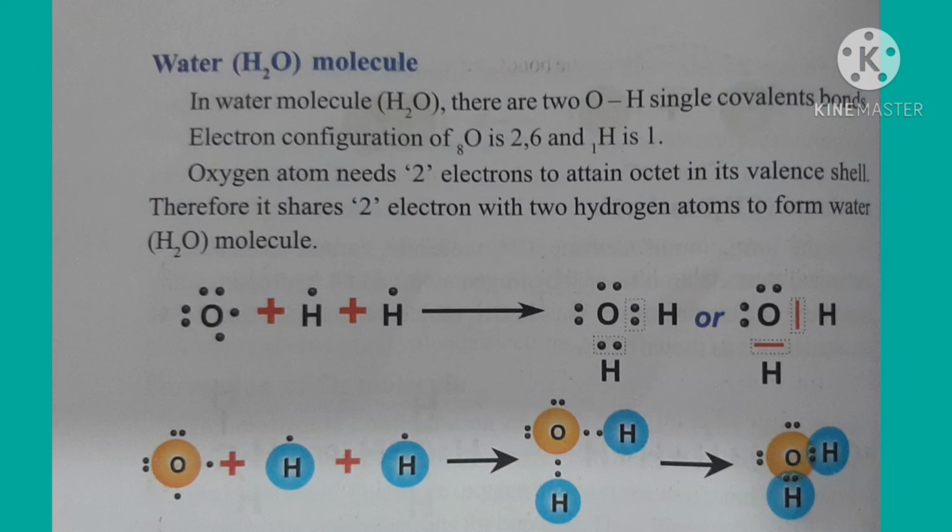Now we observe the water molecule. In water molecule, 2 oxygen-hydrogen single covalent bonds are formed. The electronic configuration of oxygen, you know children, is 2, 6. Hydrogen is 1. So, oxygen atom needs 2 electrons to attain octet in the valence shell. Therefore, it shares 2 electrons with 2 hydrogen atoms to form water molecule. So, oxygen shares 2 electrons with 2 hydrogens, there are 2 bonds between hydrogen and oxygen, and the water molecule forms.